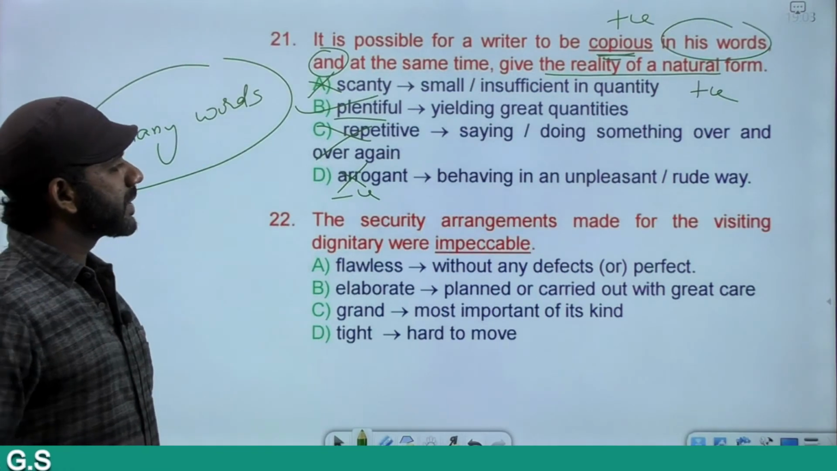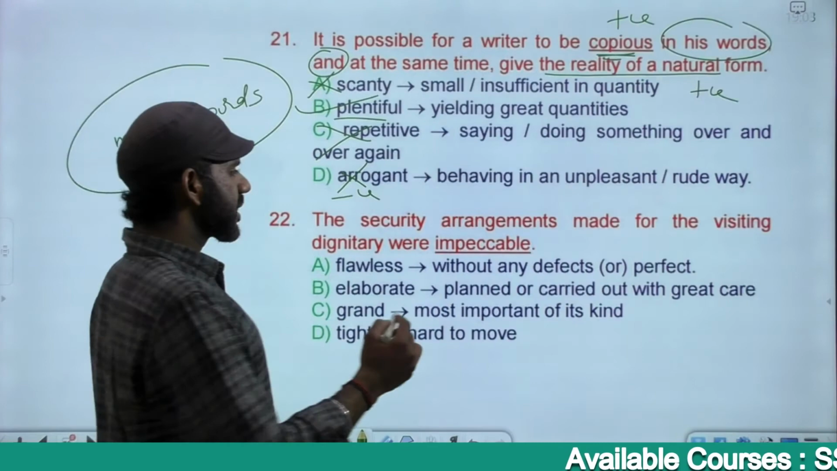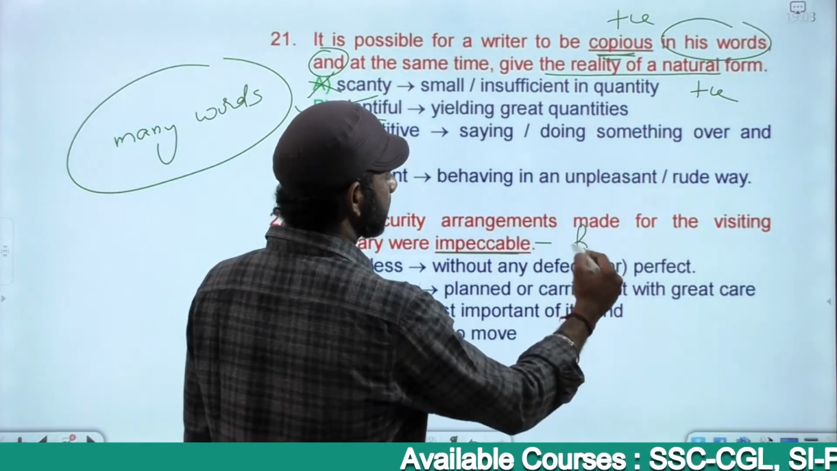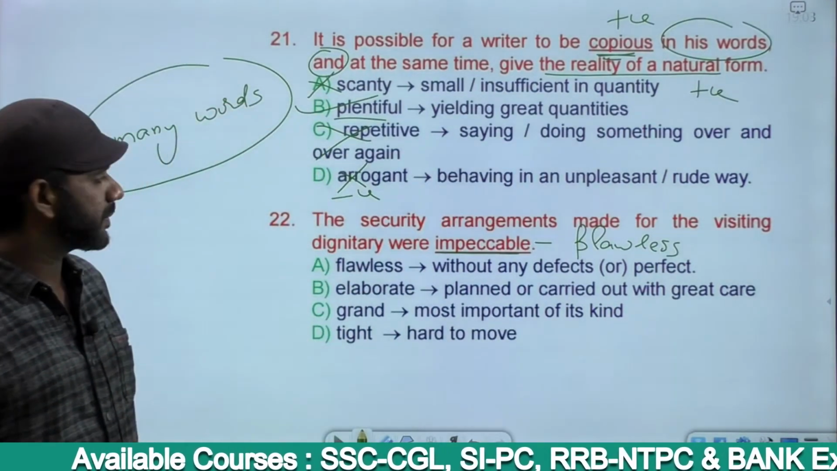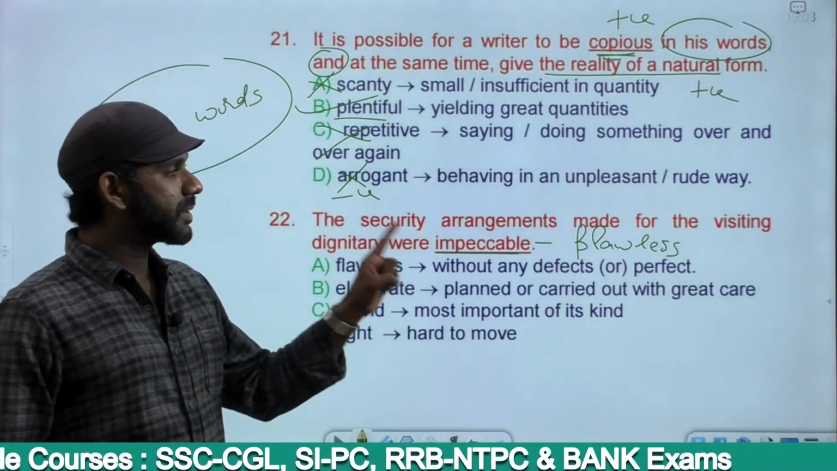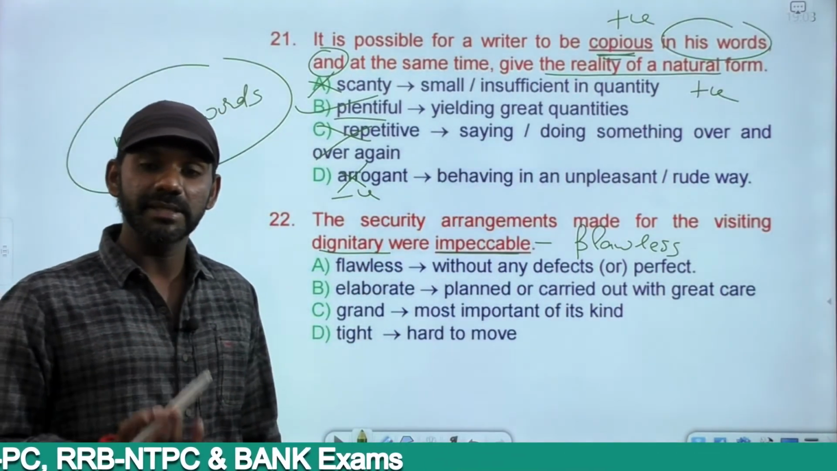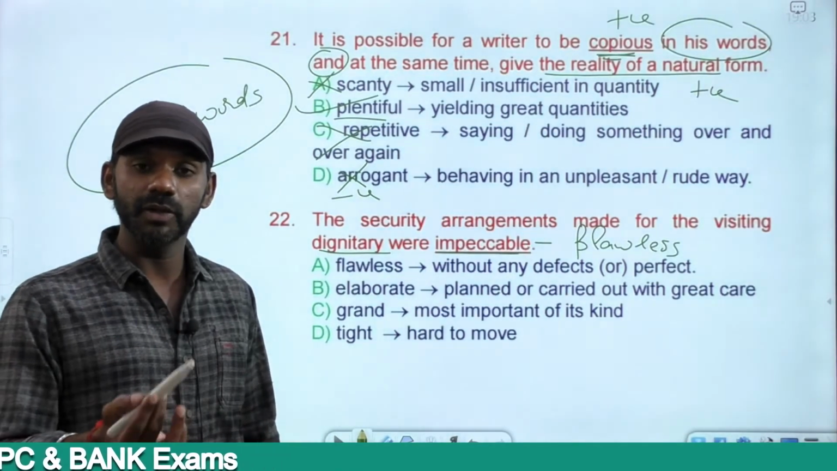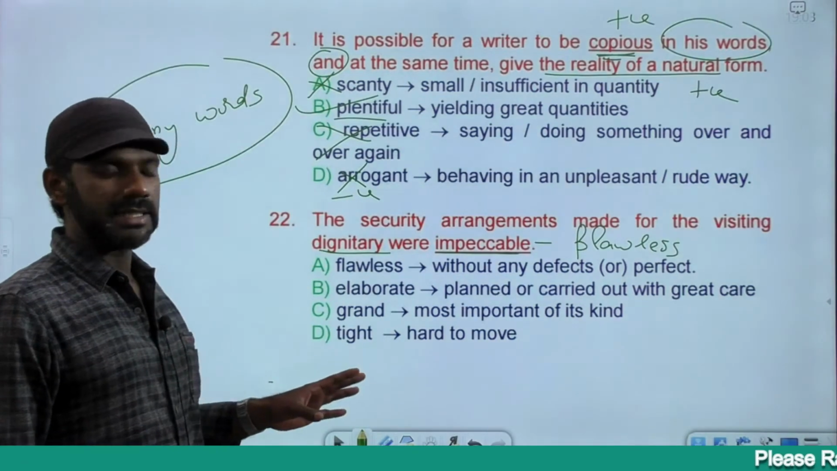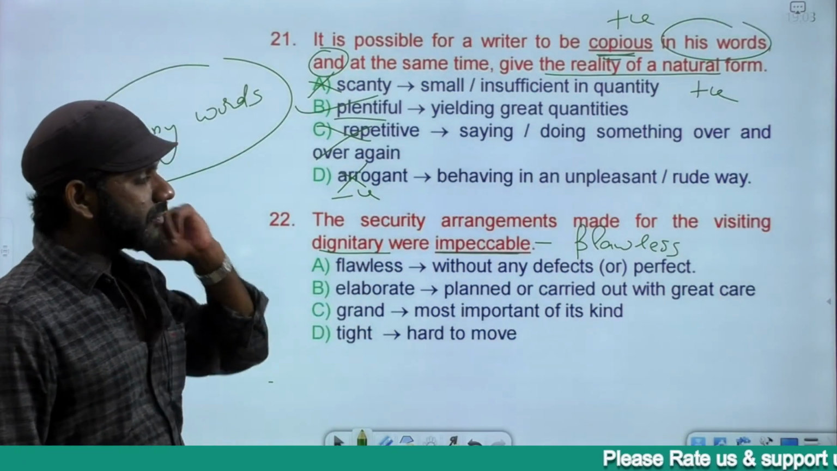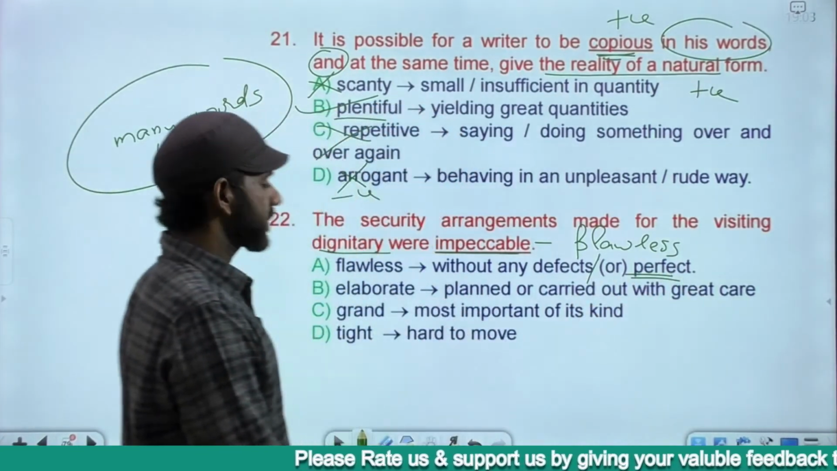The next one. The security arrangements made for the visiting dignitary were impeccable. We have discussed this word impeccable, flawless, without any mistakes or without any errors. That is impeccable. And it is about the security arrangements made for the visiting dignitary. So it must be without any mistake or errors, without any fault, without any flaw and all. Flawless, elaborate, grand, tight. Flawless means without any defects, means perfect. Right?